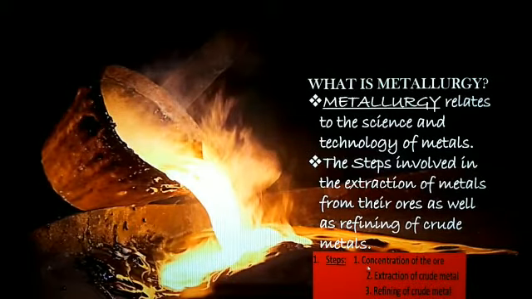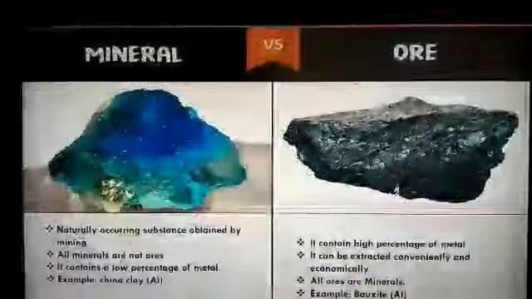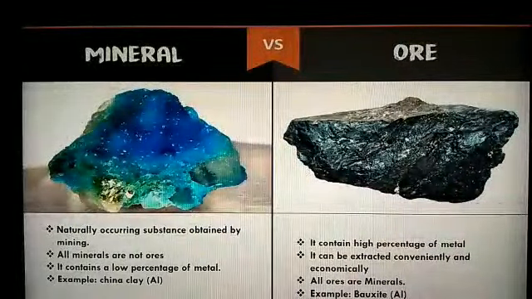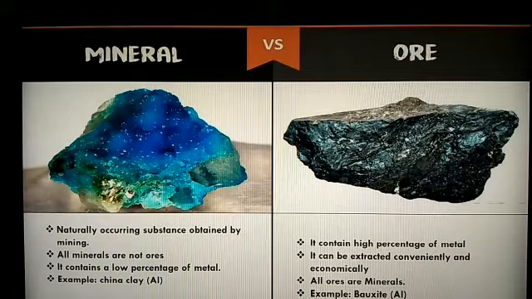First we will understand what is ore. Before we understand ore, you should know the mineral. Combined state metals are all very highly reactive.